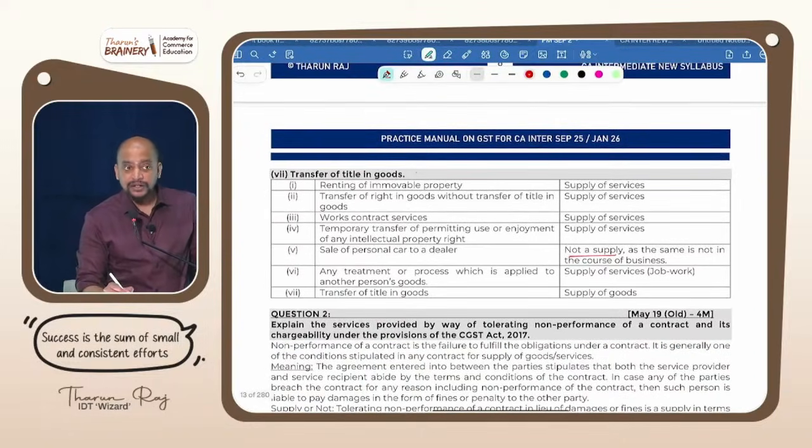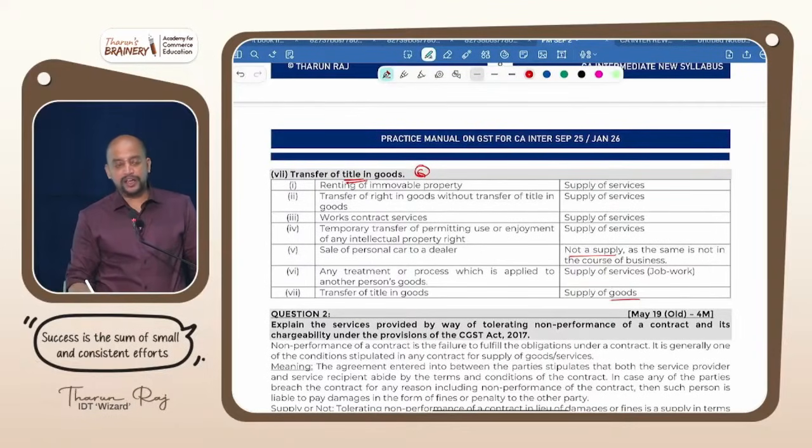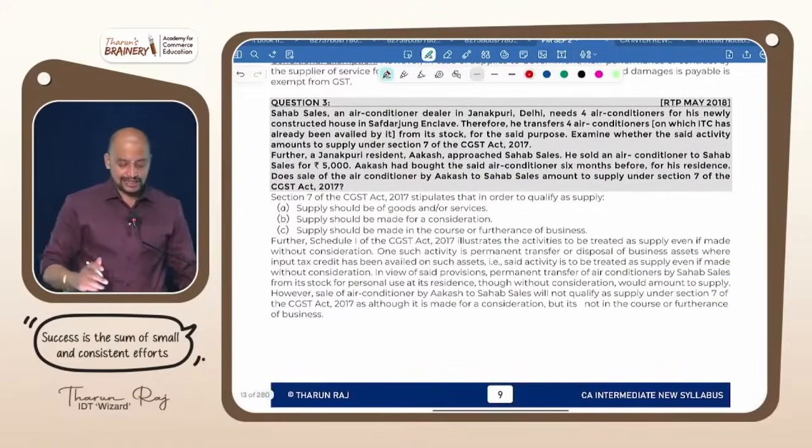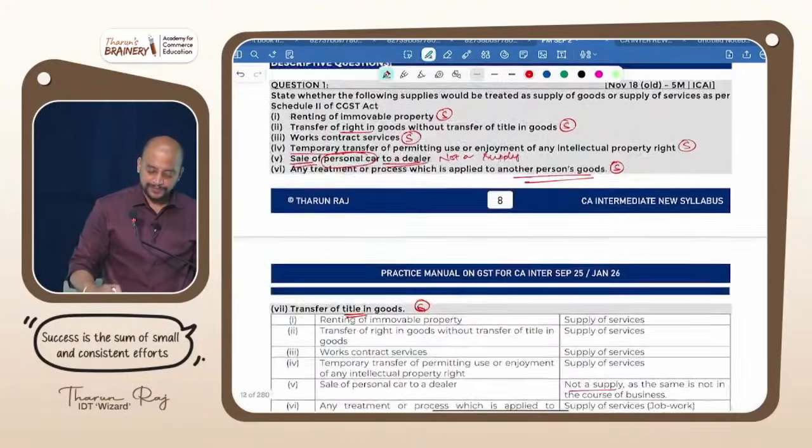What about 7? Transfer of title in goods. Title is transferred, so that will be goods, supply of goods. Then next, see question number 3.